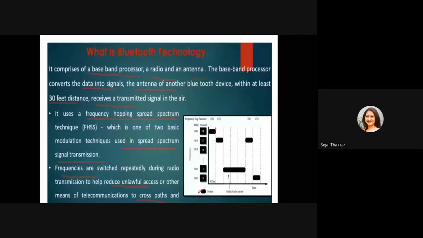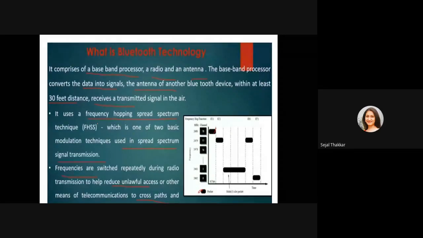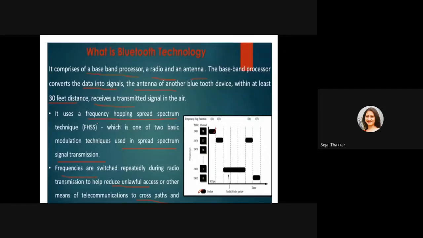So within 30 feet distance, they are going to transfer the data as a signal, and both Bluetooth devices are using an antenna, so they can transmit that signal through the air. They are using frequency hopping spread spectrum, which is one of the two basic modulation techniques used in spread spectrum signal transmission. Frequency hopping spread spectrum means what? Suppose I want to send some packet, so my packet will transfer through frequency hopping spread spectrum.